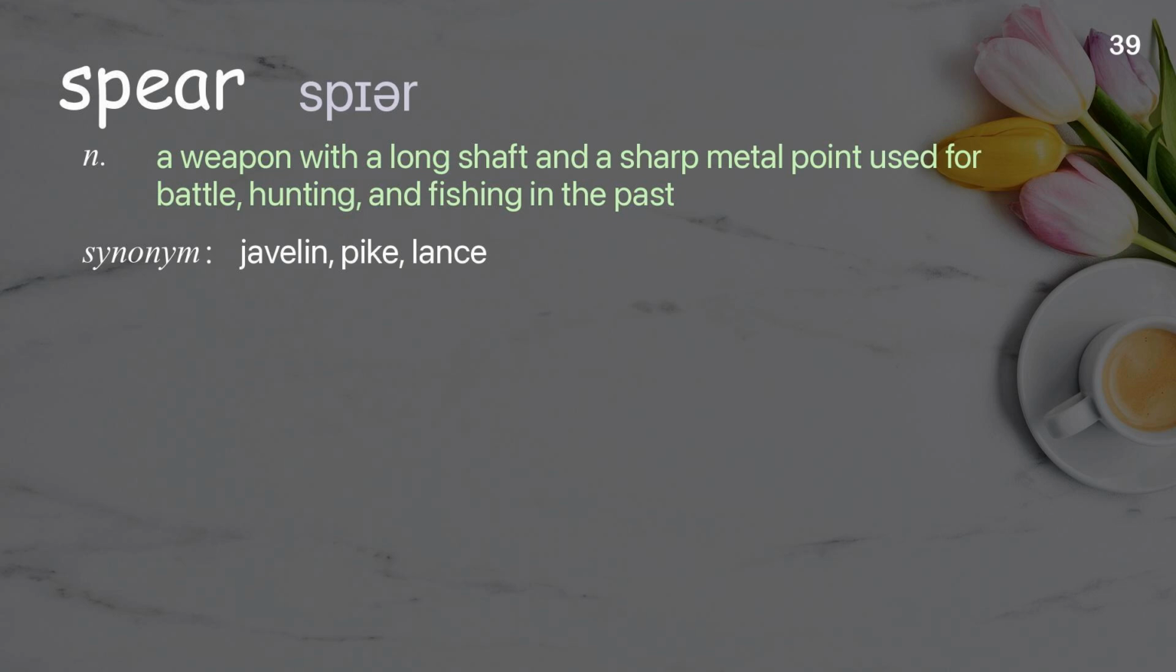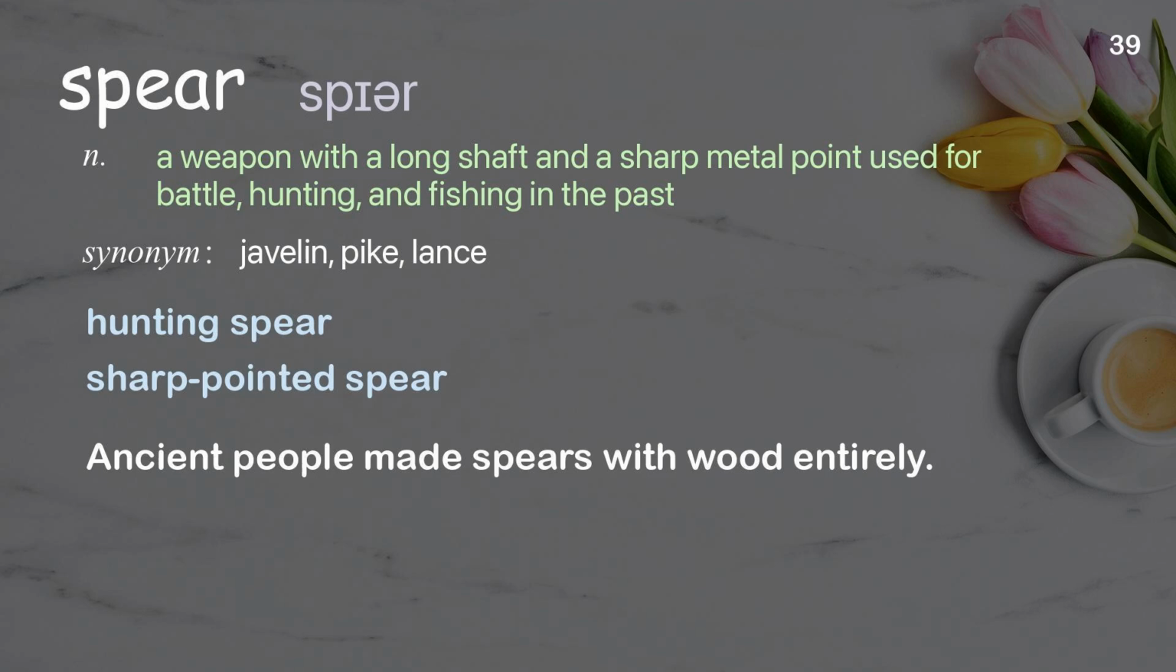Spear. A weapon with a long shaft and a sharp metal point used for battle, hunting, and fishing in the past. Examples: Hunting spear. Sharp-pointed spear. Ancient people made spears with wood entirely.